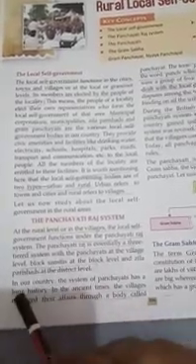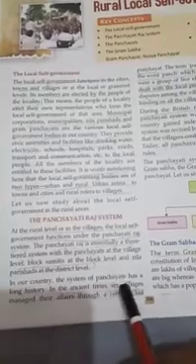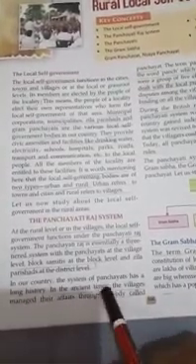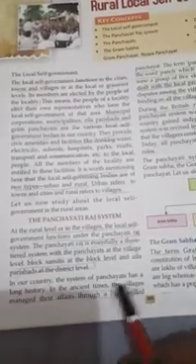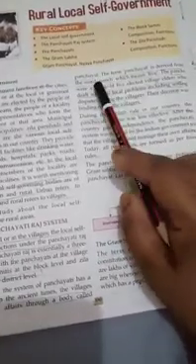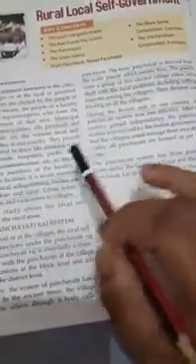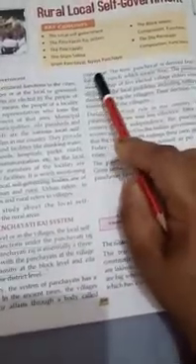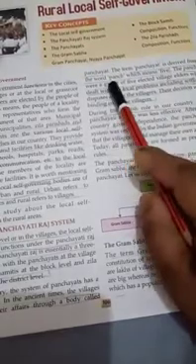Okay. In our country, the system of Panchayat has a long history. In ancient times, olden times, the villages managed their affairs through a body called Panchayat. So whatever problems they had, good or bad, everything was managed through the Panchayat. And what does Panchayat mean? It means five.